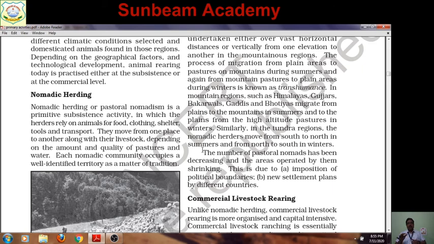So here it is given why pastoral nomadism has been on a declining trend. Two reasons are mentioned here. This is due, first, to the imposition of political boundaries. Now, other countries are not allowing the nomadic or ethnic community of any other country to move inside their own territory. And second, new settlement plans by different countries, like in Egypt, where Bedouins and Tuaregs in the past were riding camels.